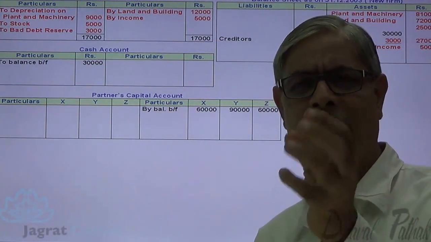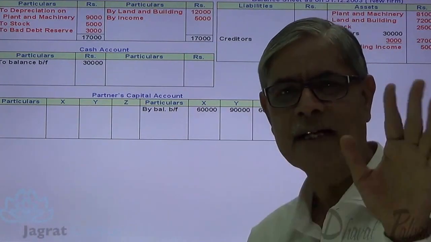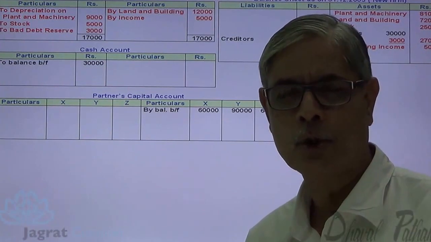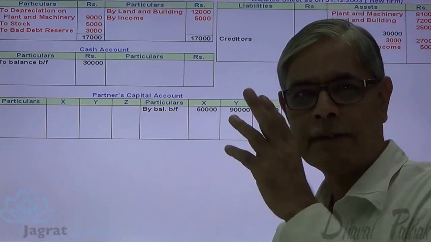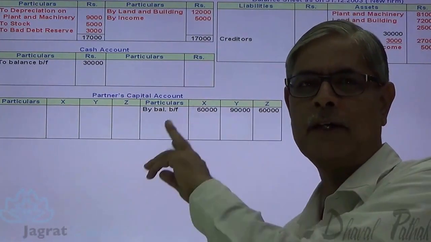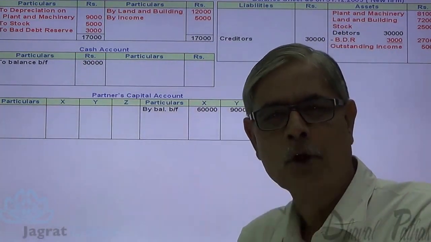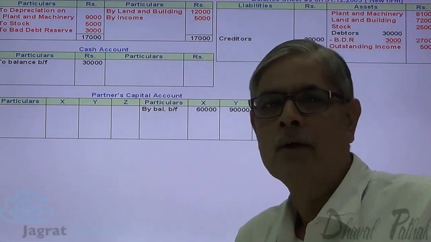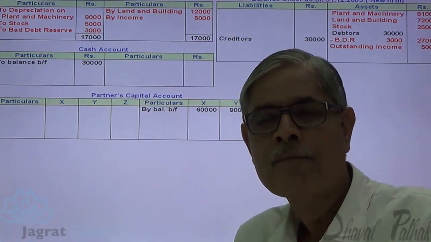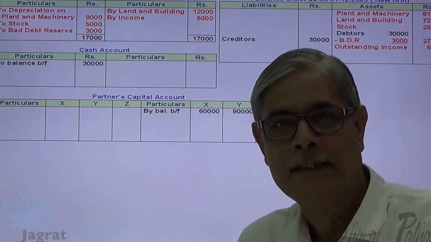Had there been any profit or loss, that gets distributed in the old profit sharing ratio amongst the partners. If it is profit, it is credited to the capital account. If it is loss, it is debited to the capital account. But in this sum, there is neither profit nor loss, and the revaluation account is closed, with gains balancing the losses.